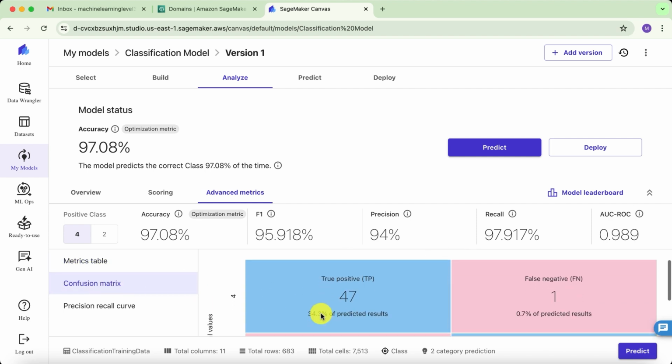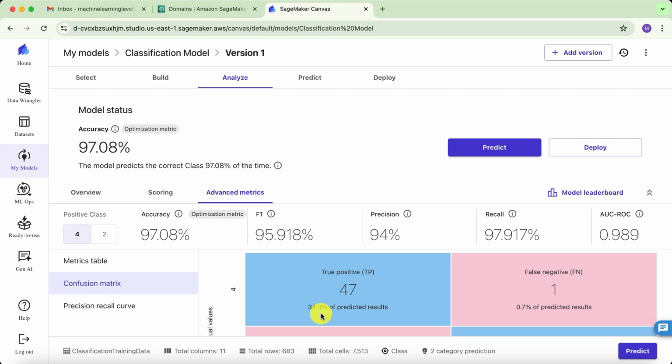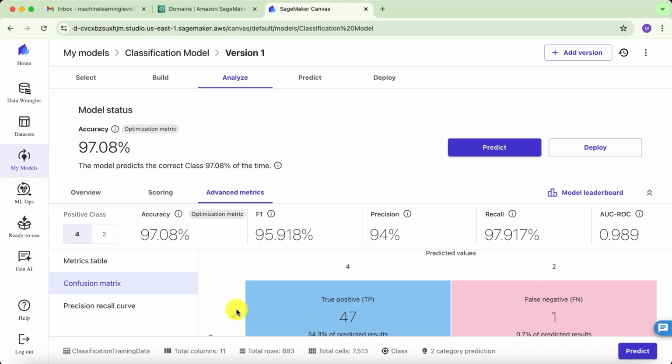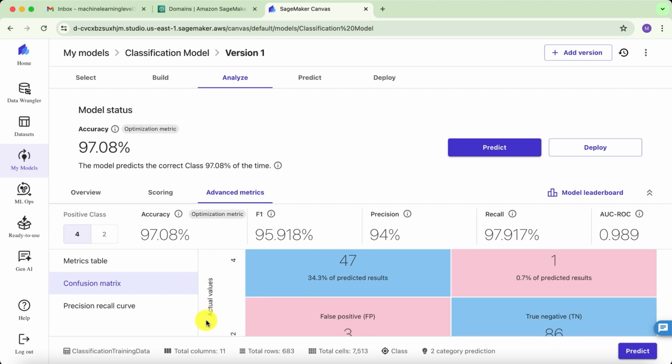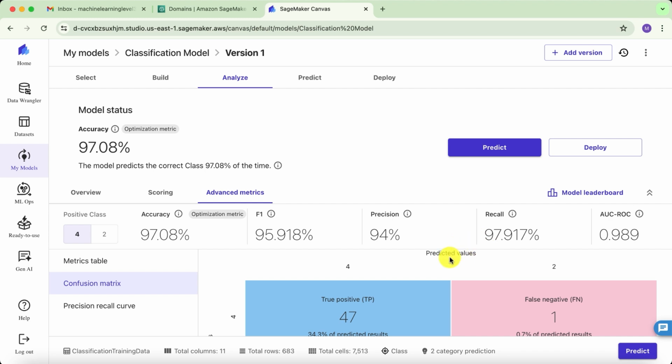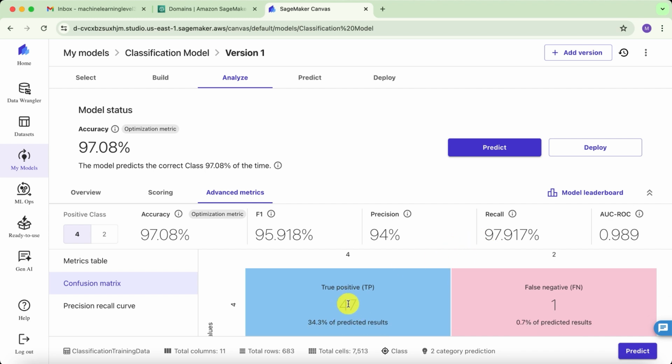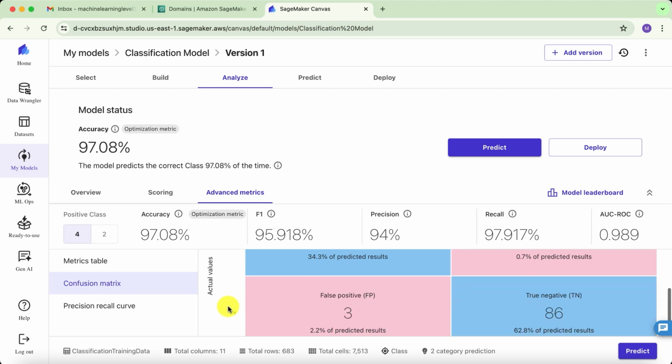So we have 47 true positives, meaning 47 correct predictions that the class is 4, because indeed here you have the actual values and here you have the predicted values. So that means indeed that we have 47 correct predictions that the actual value is 4. Okay. Then we have 86 correct predictions that this time the actual value is 2.